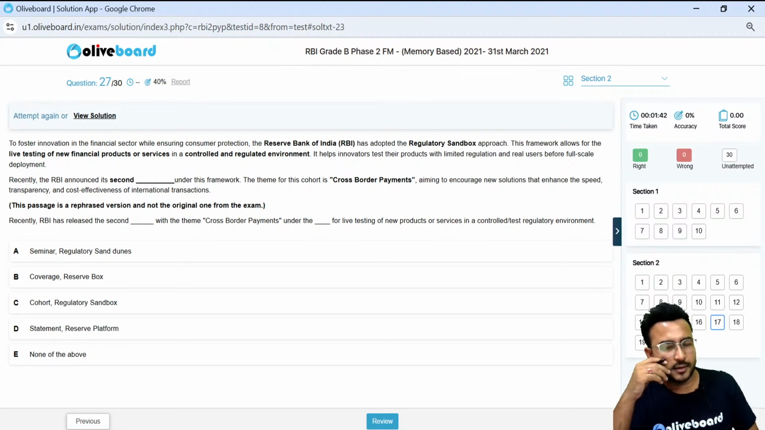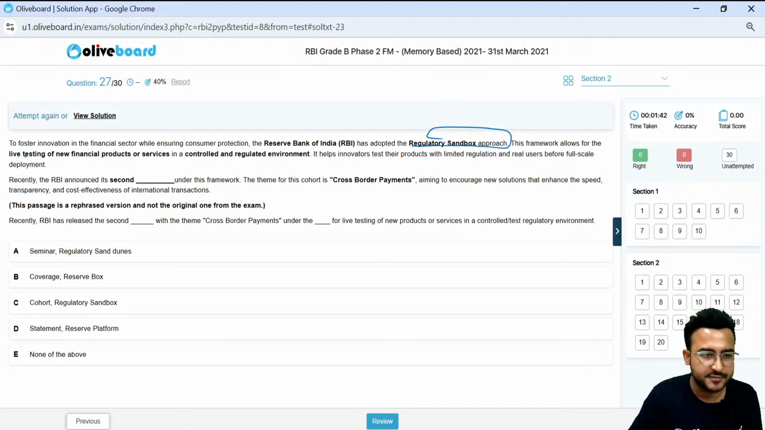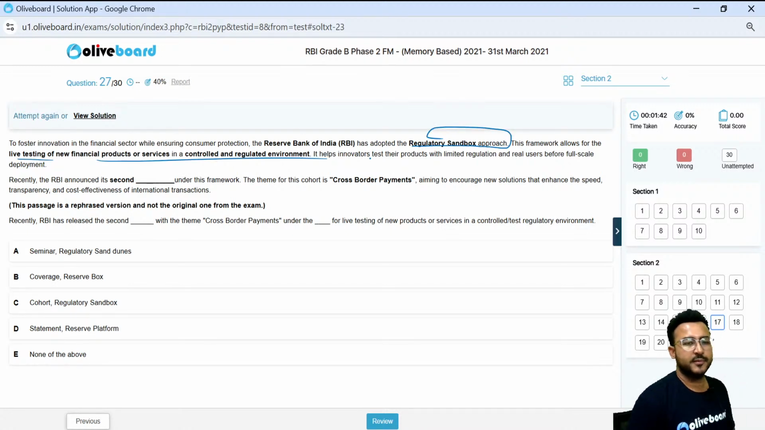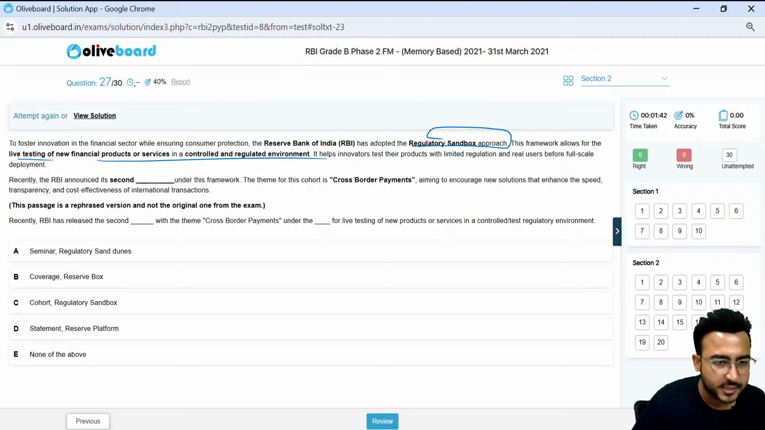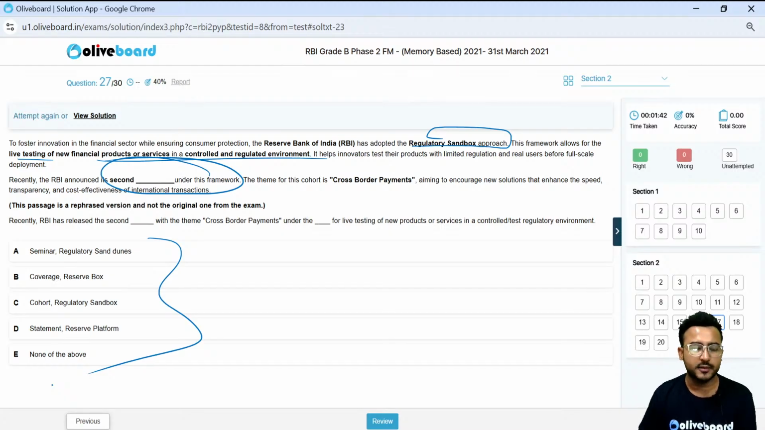Next one again is a question 2021 में आया था, 2025 में वापस आ सकता है, थोड़ा सा concept change करके आ सकता है. To foster innovation in the financial sector, RBI has introduced a concept of regulatory sandbox approach. This framework allows live testing of the fintech products in a controlled environment, right? Recently, RBI has announced its second what under this particular framework?